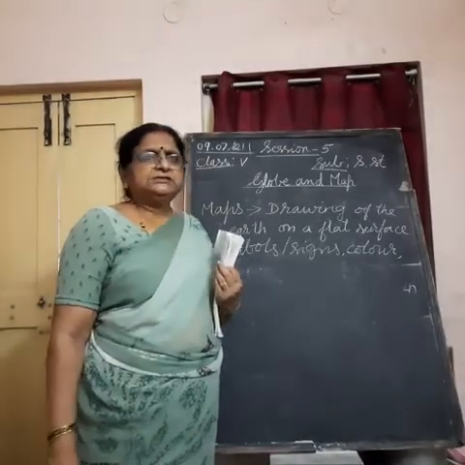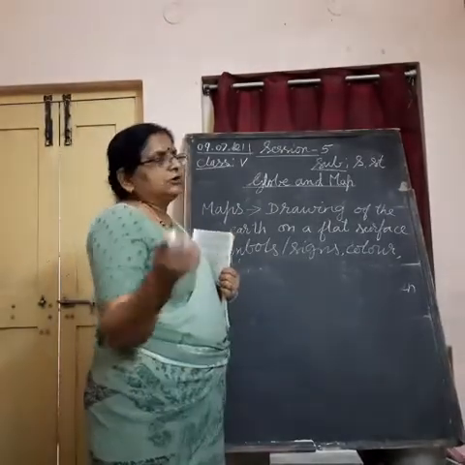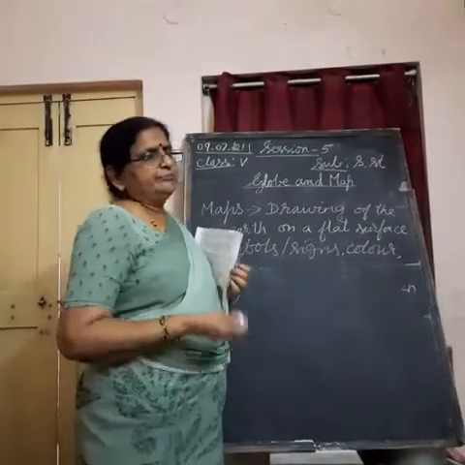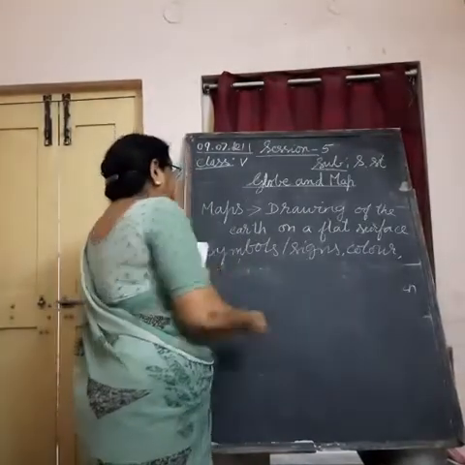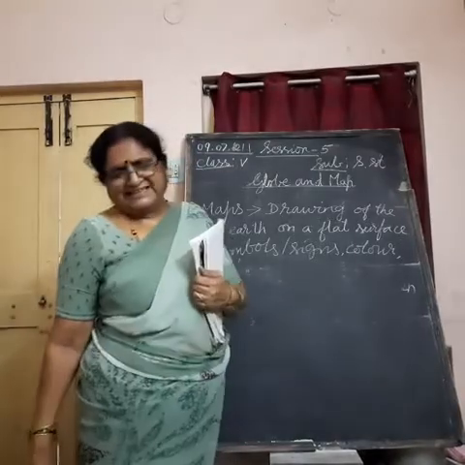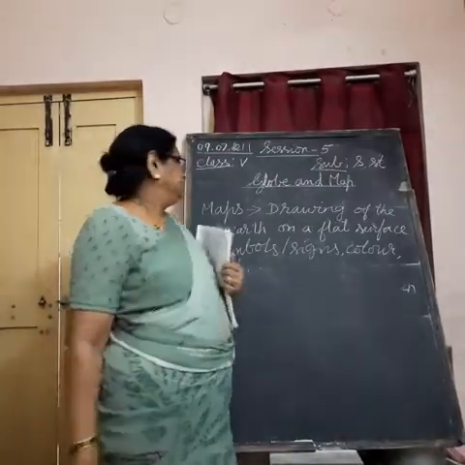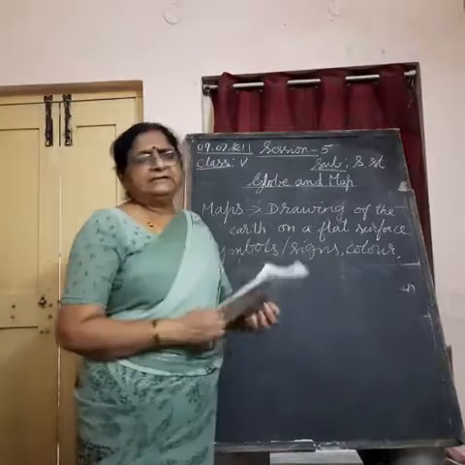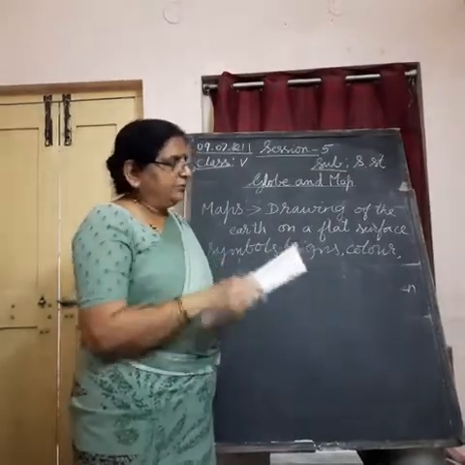As we use the English language to teach you, or to study, or to know, or to speak, in the same way here symbols talk, I can say. They show different things on the map.